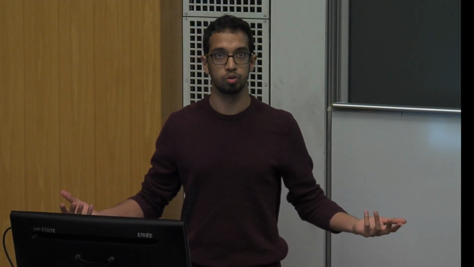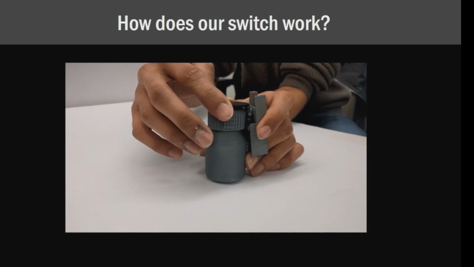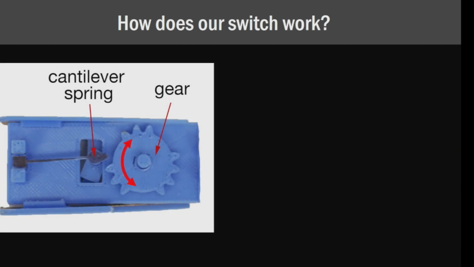So next, how do we build a switch? Now, remember that for things like a pill bottle, like I'm showing in this video, that switch has to be able to move in two directions. So the main components of our switch are a spring and a conductive contact. On the left here, we have our cantilever spring, which can move both up or down because of its symmetric design. And what happens is we have this gear, and as it's turning clockwise, it's going to push that spring in one direction. When it turns counterclockwise, it'll push it in the other.